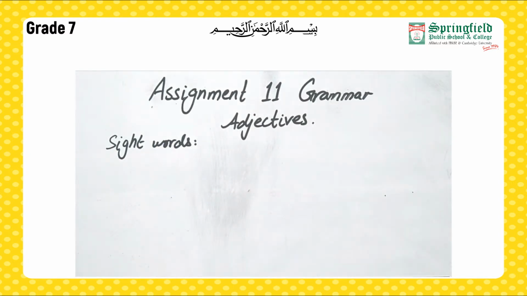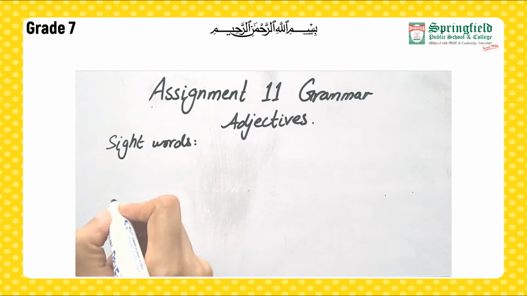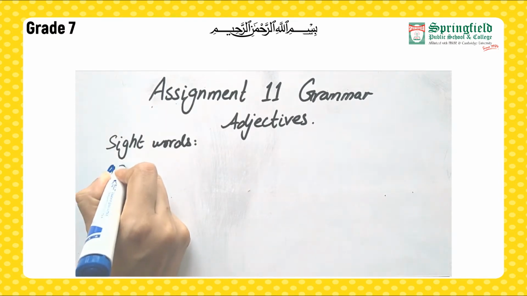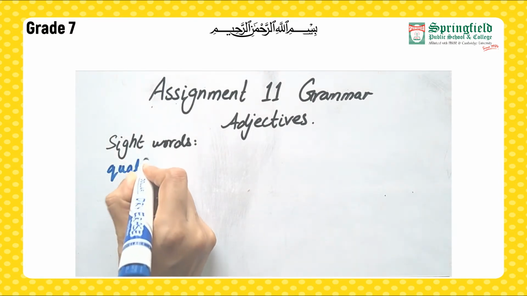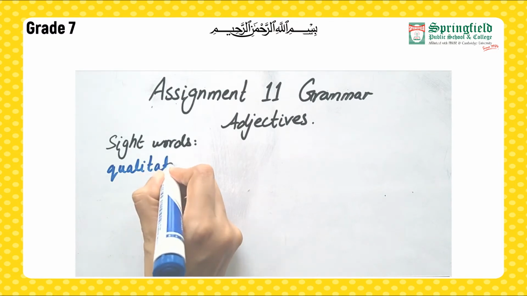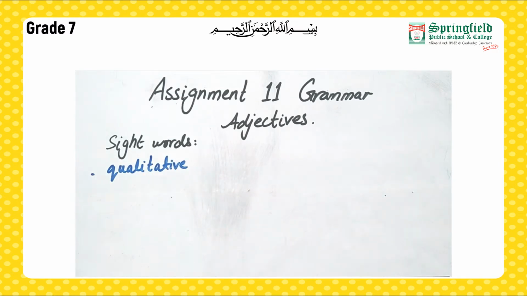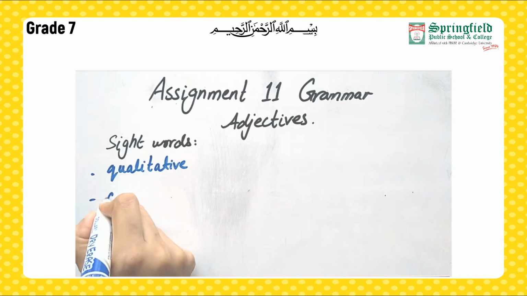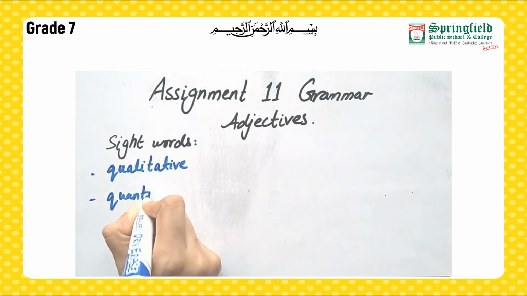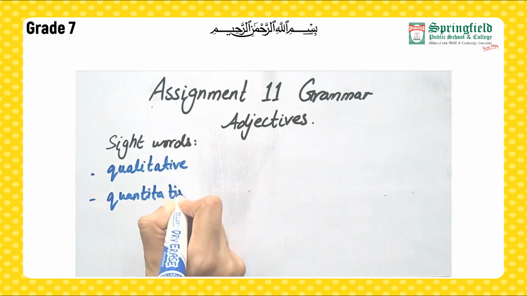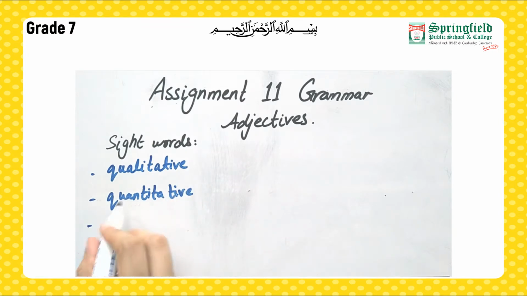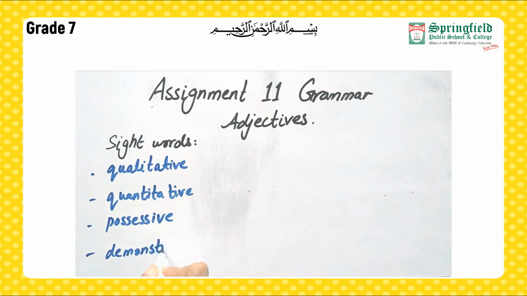So you know that you have to repeat after me. So do repeat after me. The first sight word is qualitative. Quantitative. Possessive. Demonstrative.